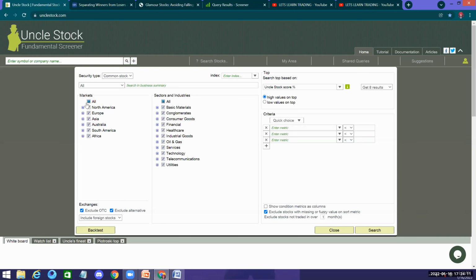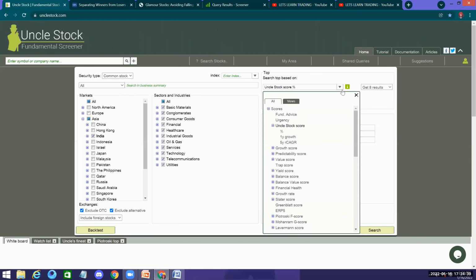Now you see the first is markets: North American, European, Asian, Australian, South America, Africa. I click on it, I unselect everything. I only want Asia and I'm only interested in India. I want all the facilities, all the possible types of industries which are available should be there. Now here is how I'm going to select my stock.